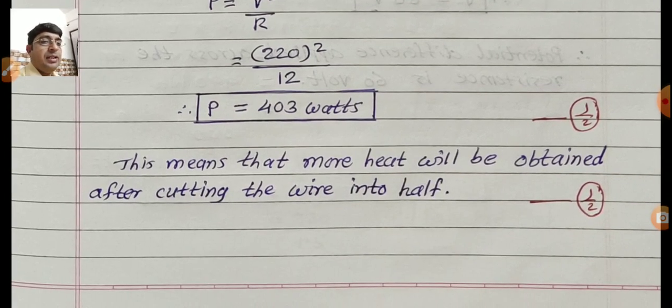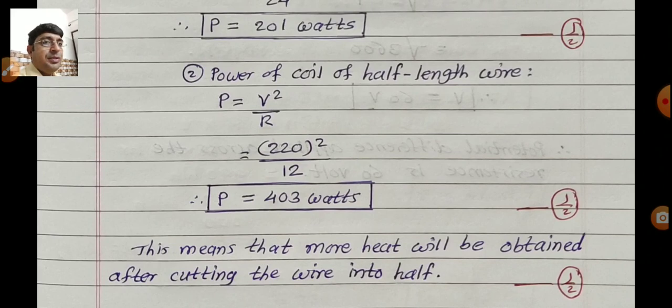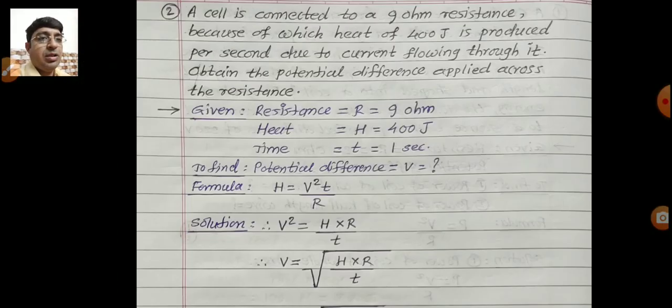And the last answer you write in words. This means compare both the values. So the first value is less than the second one. This means that more heat will be obtained after cutting the wire into half. That sentence is a must, that is required in your answer. So you get the half mark for this answer. So in this way you get the 2 marks for mentioning these steps in the answer. Same way we solve the next question.